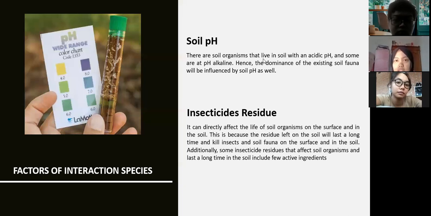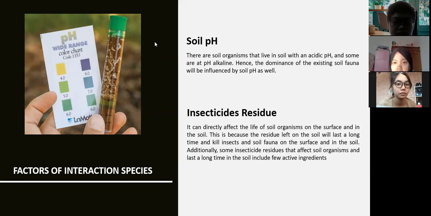Okay, the next one is soil pH. There are soil organisms that live in soil with an acidic pH, and some at alkaline pH. Hence, the dominance of the existing soil fauna will be influenced by soil pH as well. The last one is insecticide residue.